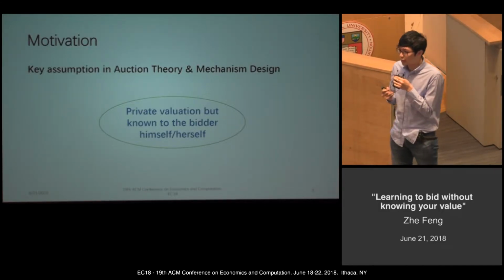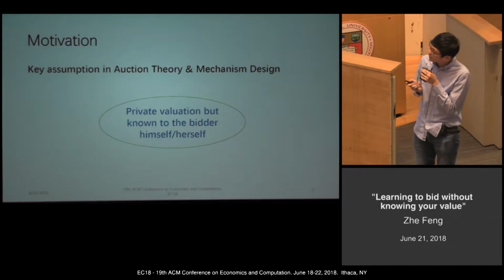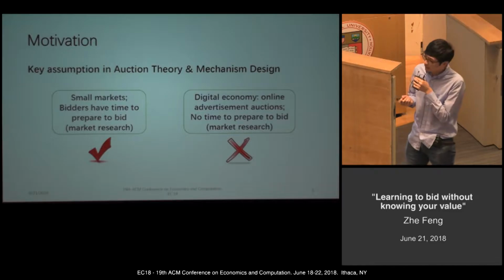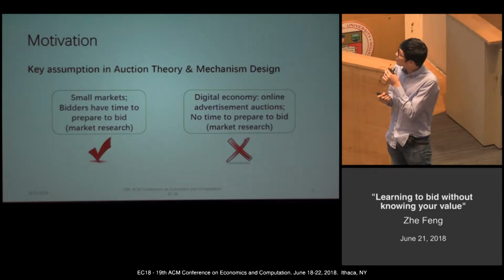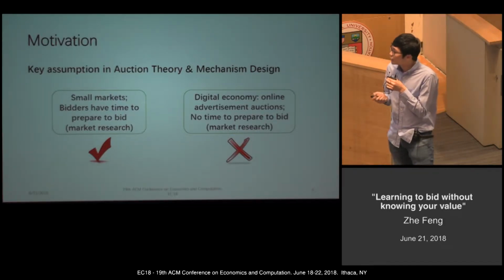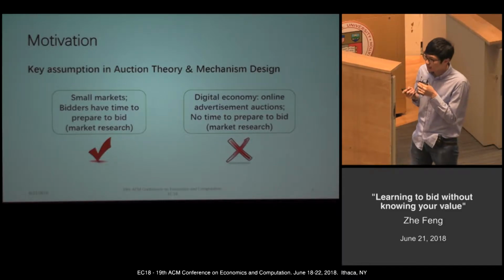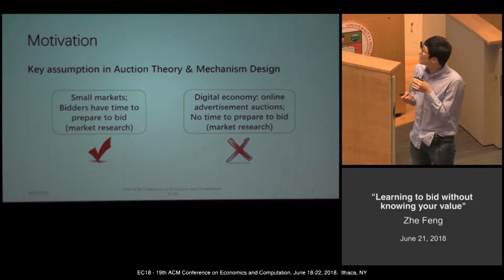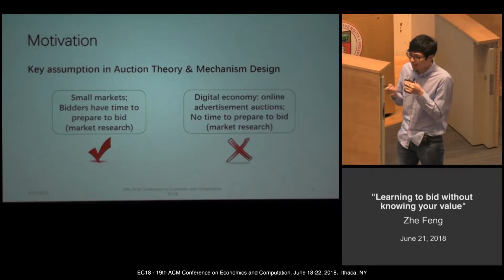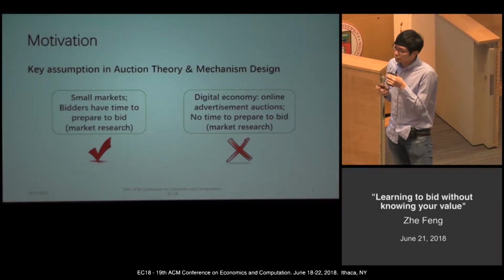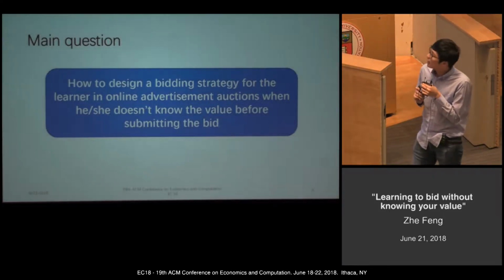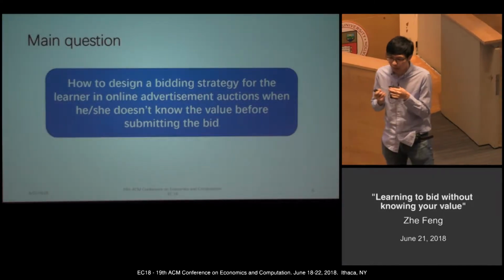In standard auction theory or mechanism design, there's a key assumption: the bidder knows his true valuation before submitting the bid. Here we want to challenge this assumption. Suppose we consider a small market, and the bidders have enough time to prepare to bid, like doing some market research. Then this assumption makes sense. But suppose we consider online advertisement auctions, where the bidder has no time to prepare, or even has no information about their valuation. Then this assumption doesn't make sense.